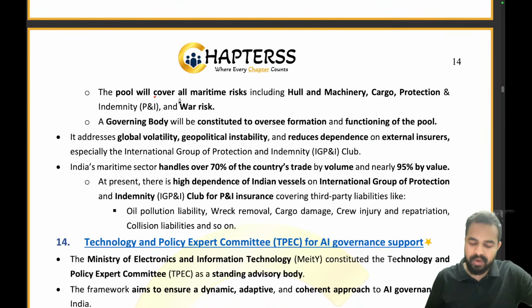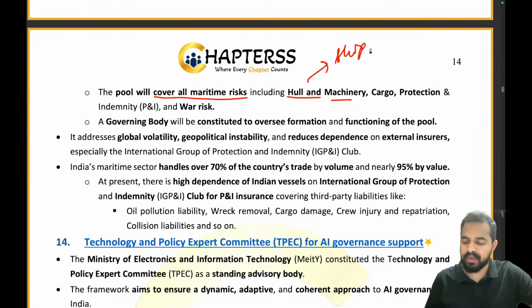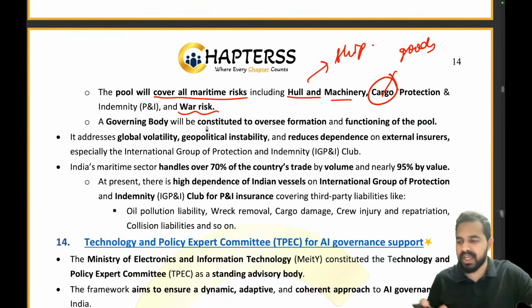Further, the pool will cover all maritime risk, as I already told you. Hull and machinery, that basically means the machinery of the ship, right? Then the cargo, the goods which are being carried by this particular ship, protection and indemnity and war risk. So all these areas will be covered.